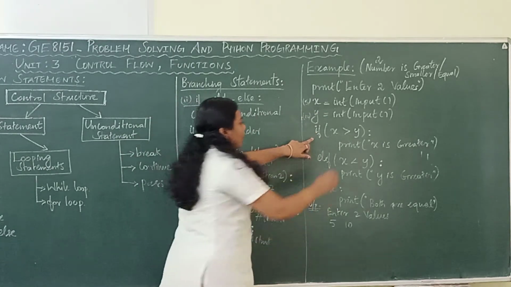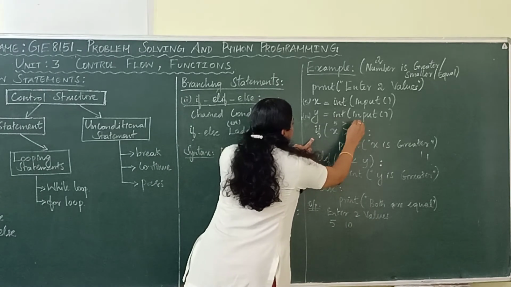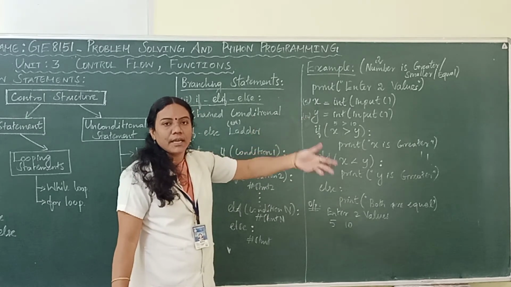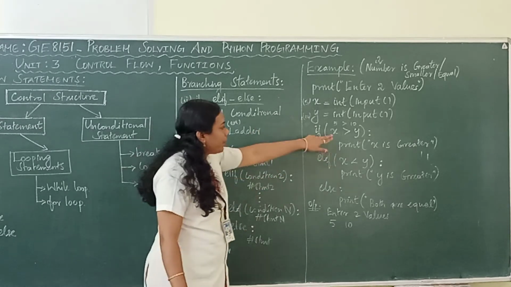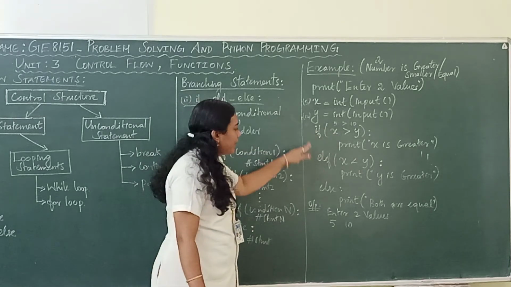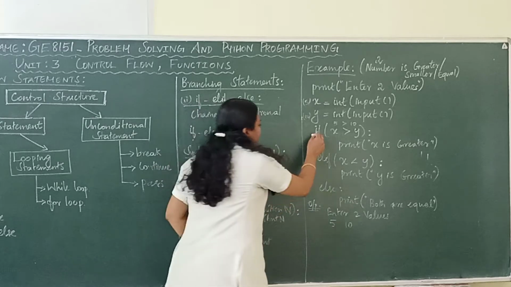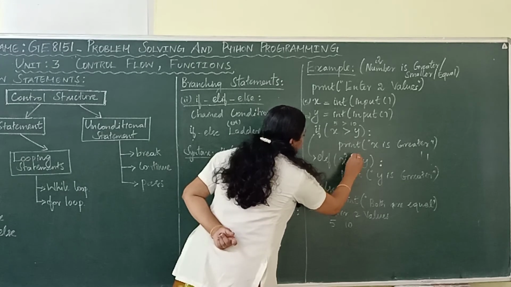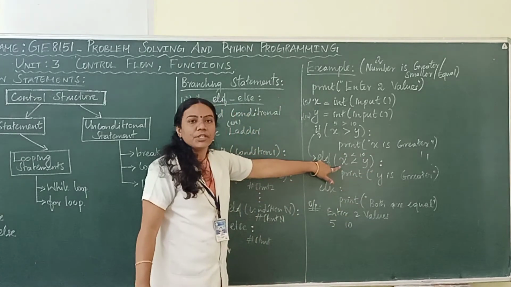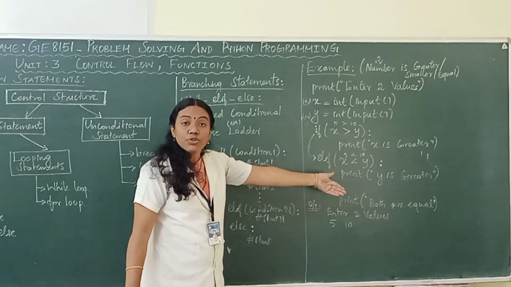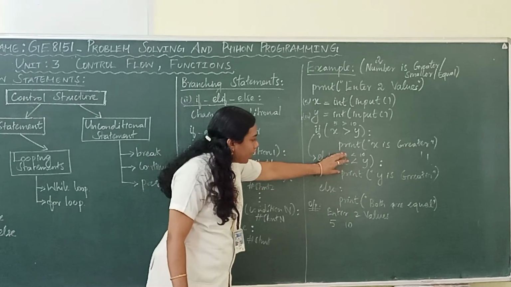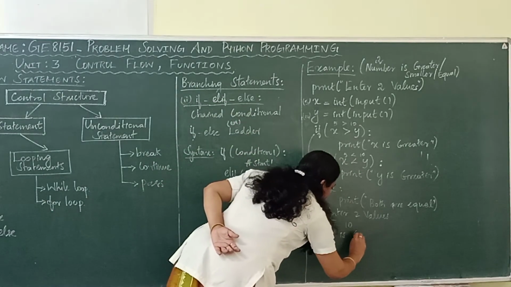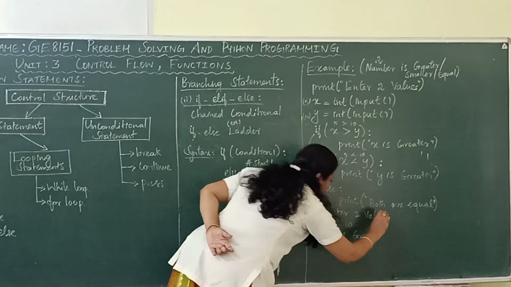So, the first condition, I am taking it as 5 greater than 10. What happened to this condition? 5 greater than 10, the condition is false. If the given first condition is false, automatically you are going to check the second condition, right? So, you are shifting to the elif part. In the elif part, you are checking 5 less than 10. What happened to this condition? Whether it is true or false, it is true, right? Since it is true, you will get the output y is greater. Y is greater, that's all, right?